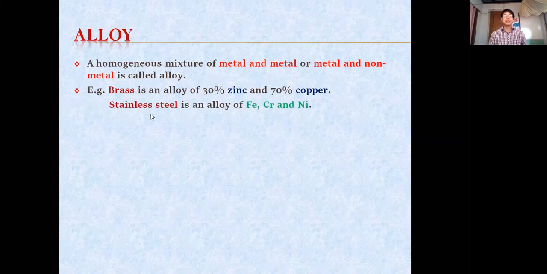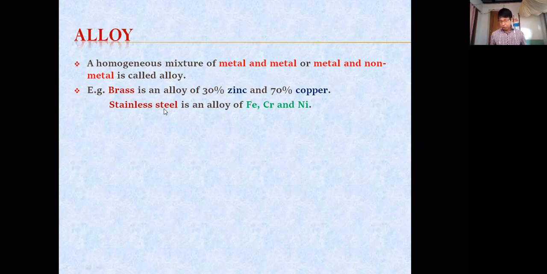Like stainless steel. This stainless steel, we commonly use it at our home, like a glass or a bowl or a plate. It is a homogeneous mixture of iron, chromium, and nickel. When these three are mixed, then we get the alloy, and that alloy we call stainless steel. So these are some of the examples.